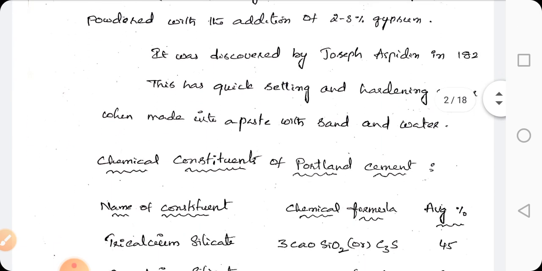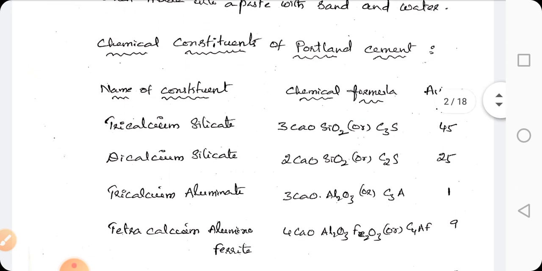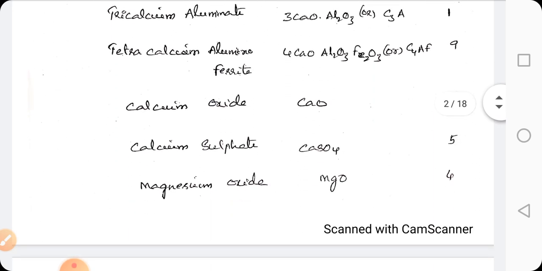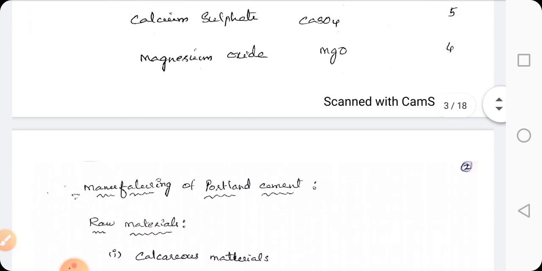It was discovered by Joseph Aspdin in 1825. This has quick setting and hardening property when made into paste with sand and water. Coming to the chemical constituents of Portland cement, these are the constituents present: tricalcium silicate, that is 45%, dicalcium silicate, that is 25%, tetracalcium aluminoferrite, that is 9%, calcium sulfate 5%, and so on.